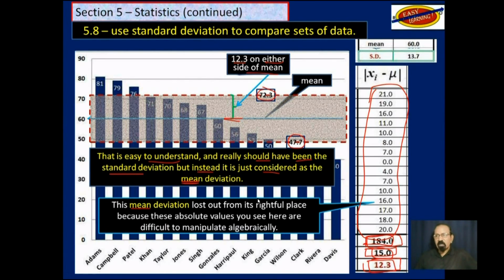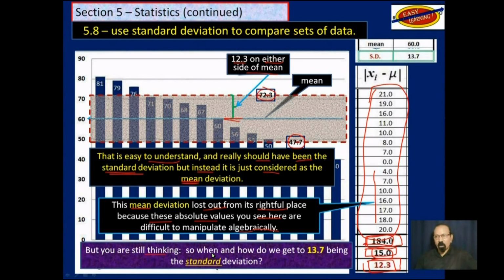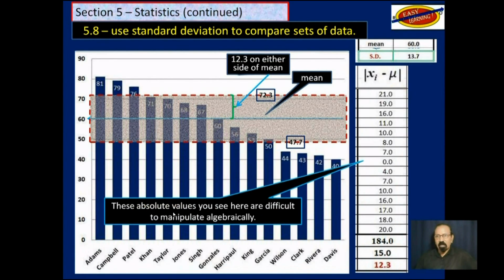Now, this mean deviation lost out from its rightful place of being called standard deviation, because these absolute values you see here, they are difficult to manipulate algebraically, very difficult. But you are still thinking, okay, so when and how did we get 13.7 as being the standard deviation? As I said, these absolute values here are difficult to manipulate algebraically.